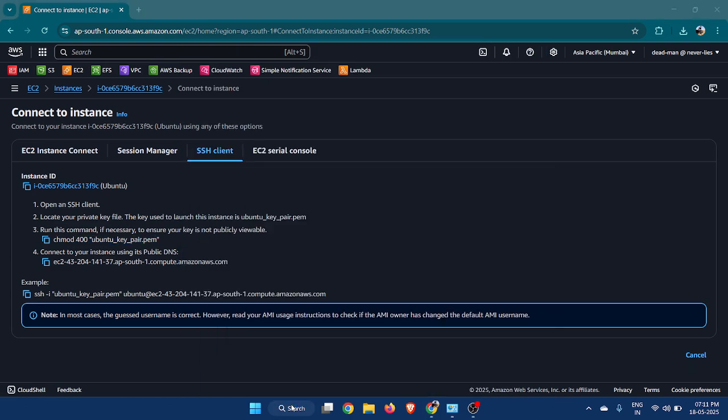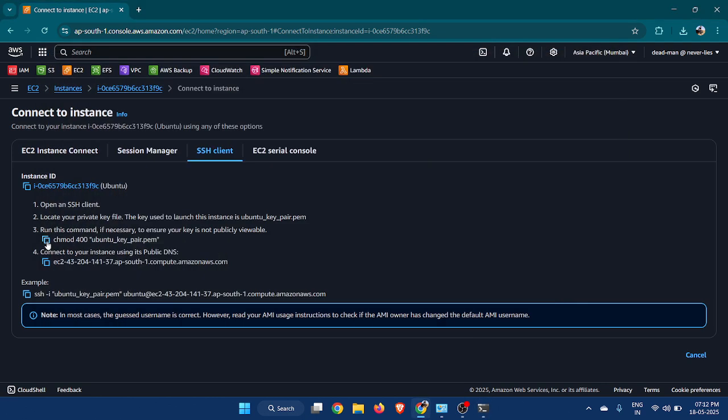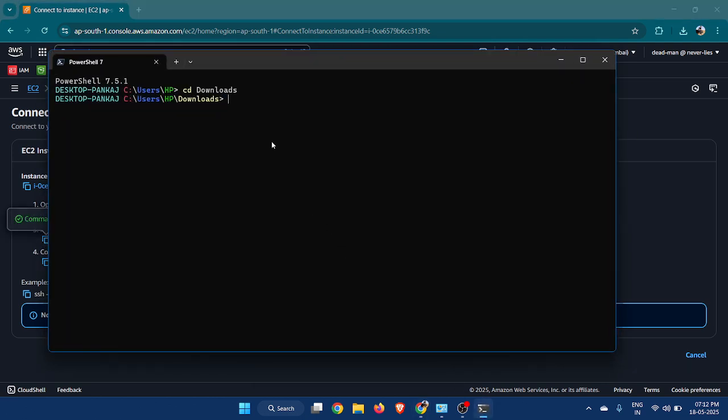I open my terminal. This is my PowerShell 7.5.1. You can use other software like Git Bash. I will go to the downloads folder, and your key pair file is in the downloads folder. So I will run this command, chmod 400. I will tell you what chmod is and other things later.